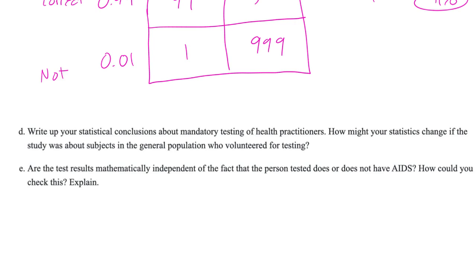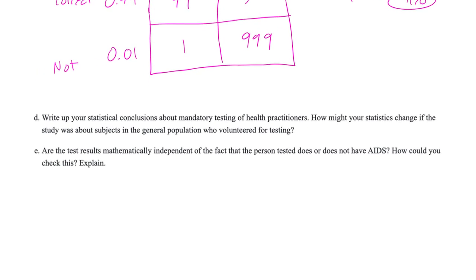So it says, write up your statistical conclusions about the mandatory testing of health practitioners. How might your statistics change if the study was about subjects in the general population who volunteered for testing?